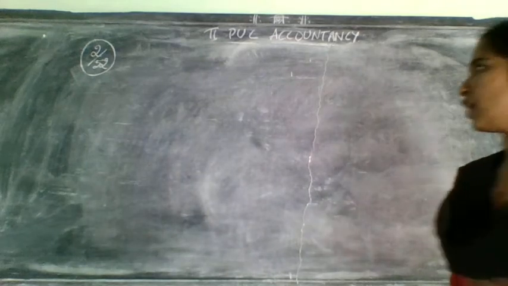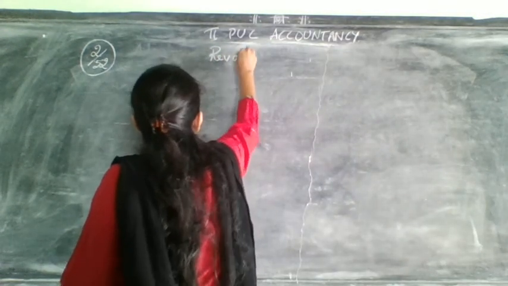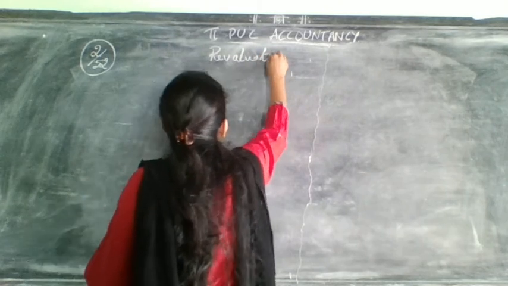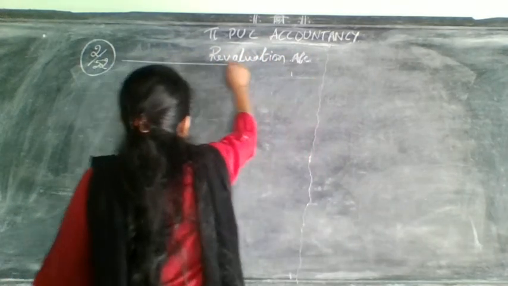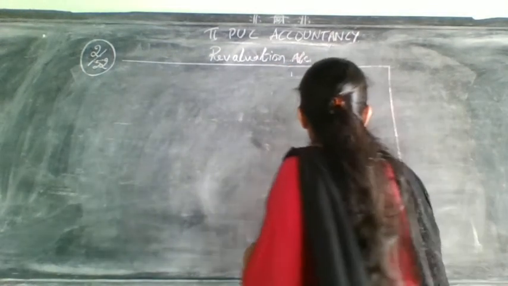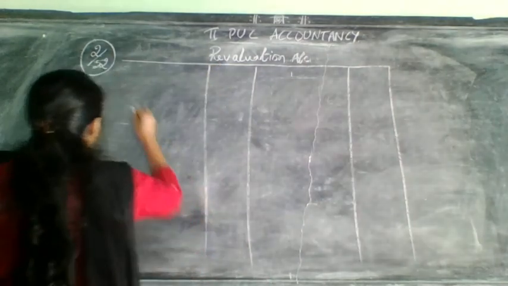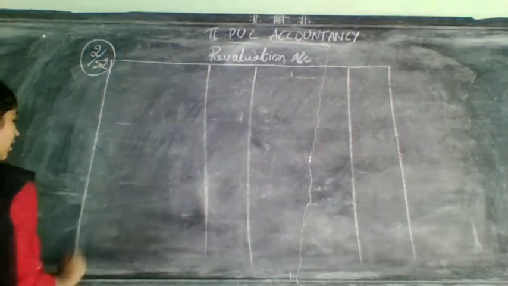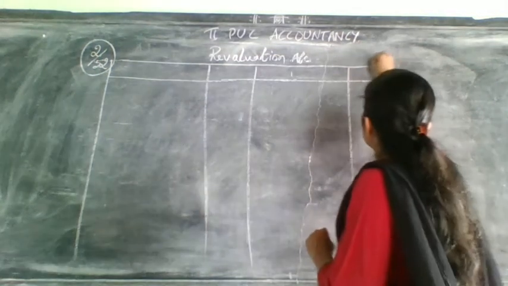So let us start doing the account. Which account now? First step, revaluation account. Revaluation of assets and liabilities. So goodwill will not appear in which book? Goodwill will not come in revaluation account. Directly it will come in partners capital account. All other adjustments will come in revaluation account.